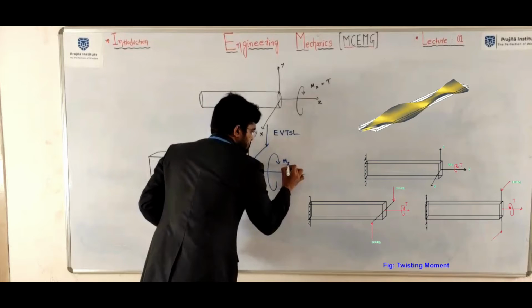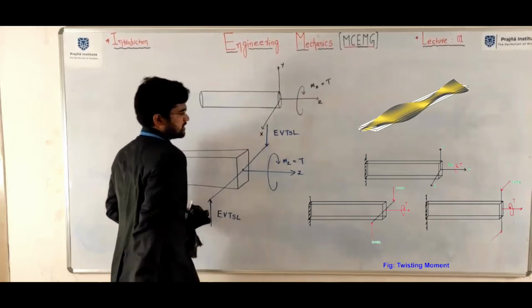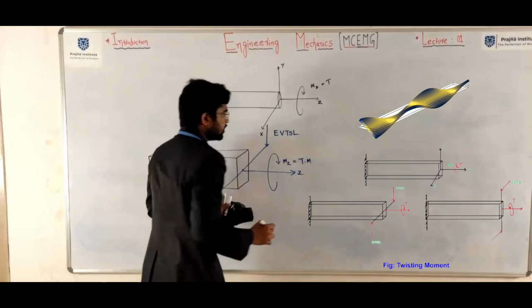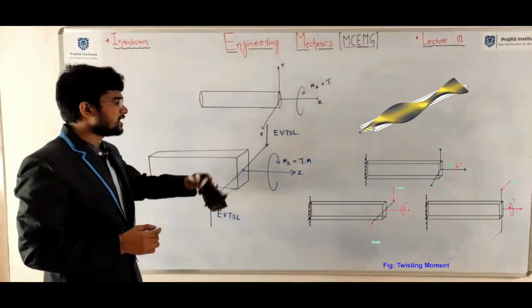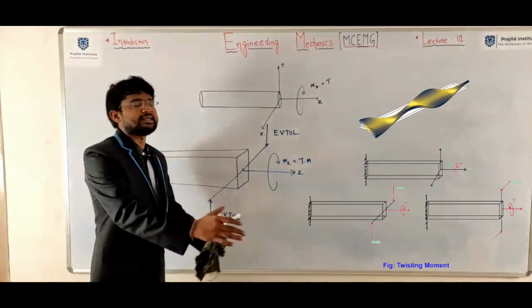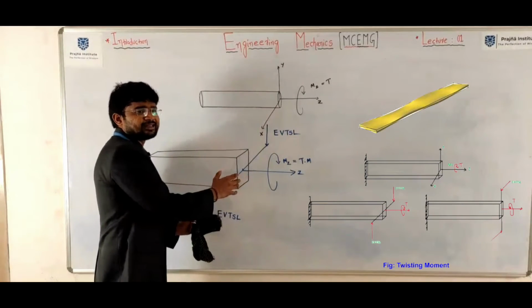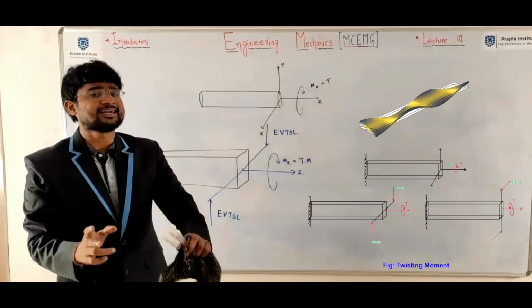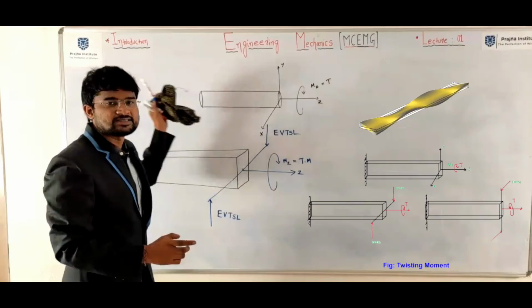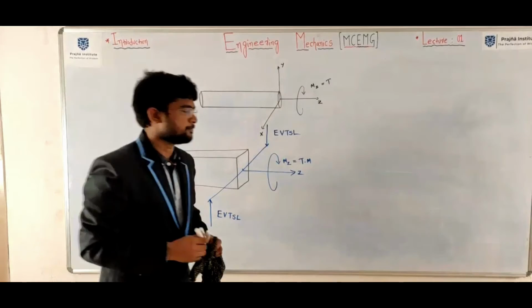This Mz is nothing but twisting moment. Two equal in magnitude and unlike eccentric vertical transverse shear loads will create a moment in the component. That moment is acting parallel to the cross section of the member. That is why we can call that moment as twisting moment or torque.